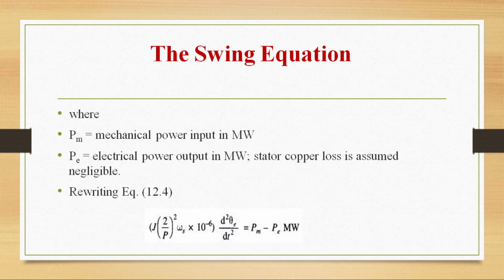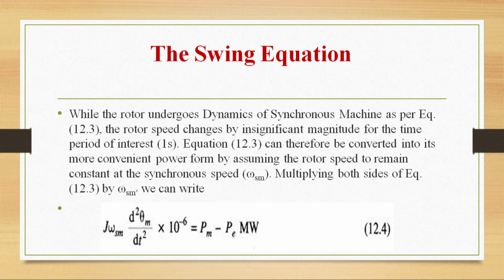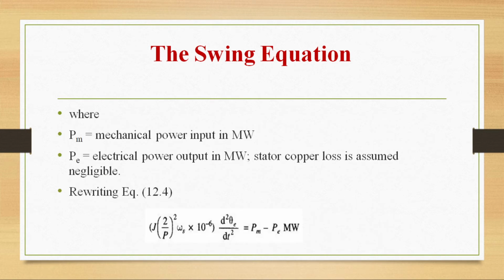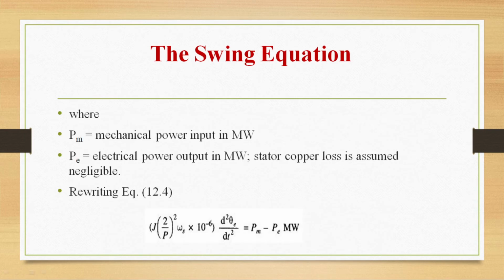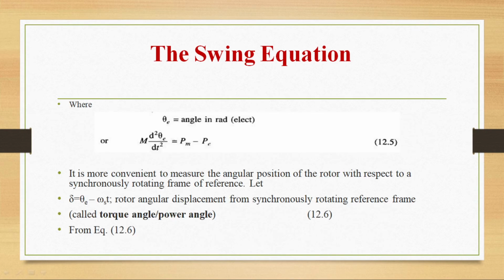Pm is nothing but what? Mechanical power input in megawatts, and Pe is the electrical power output in megawatts. Stator copper loss is assumed negligible. So we are rewriting this equation now. It will become J into 2 by P square omega S into 10 power minus 6. This equation we got earlier, into d square theta E by dt square is equal to Pm minus Pe. Theta E is nothing but angle in radians, electrical degrees. We can write the equation as M d square theta E by dt square, that is equal to Pm minus Pe.